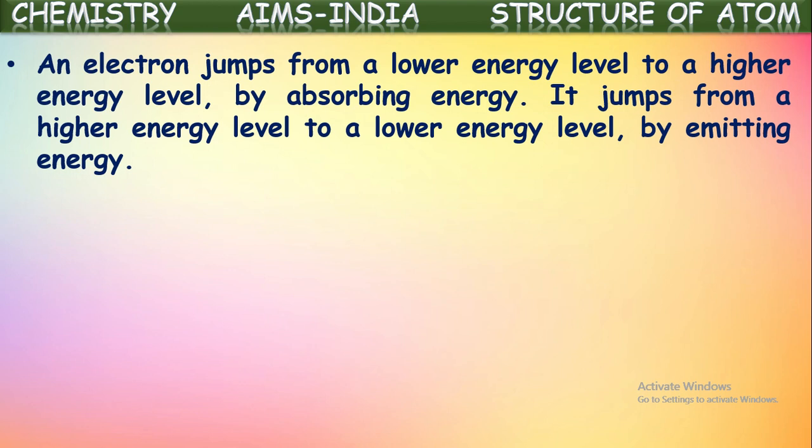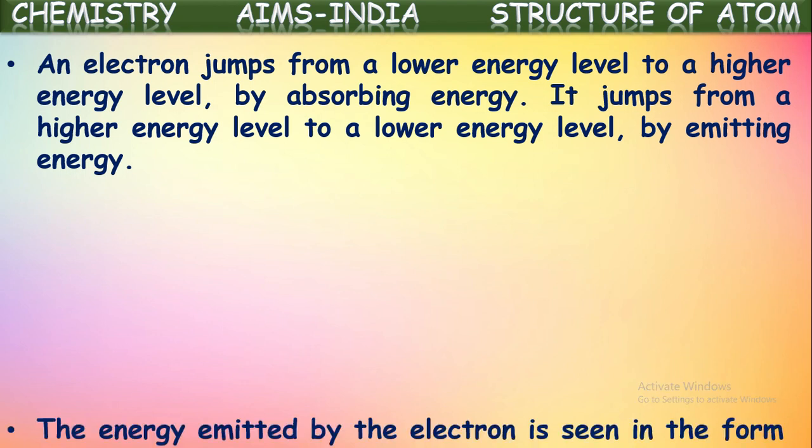So when it gains that energy, it can jump to the higher orbit. In the reverse way, when an electron jumps from a higher energy level to a lower energy level, the difference amount of energy between those two orbits will be emitted by the electron. In this way, energy changes occur when an electron jumps from one orbit to another orbit.